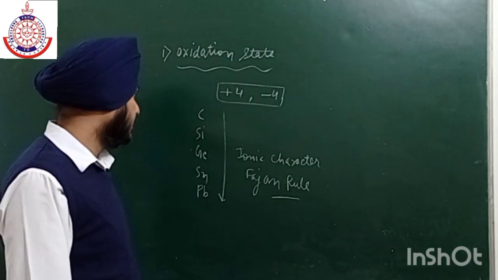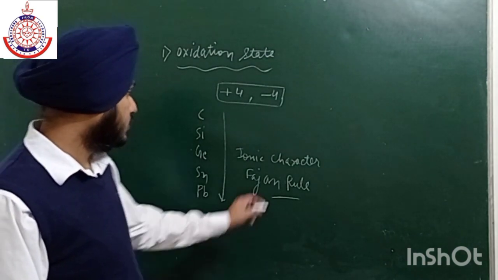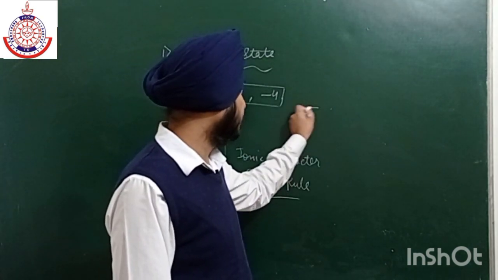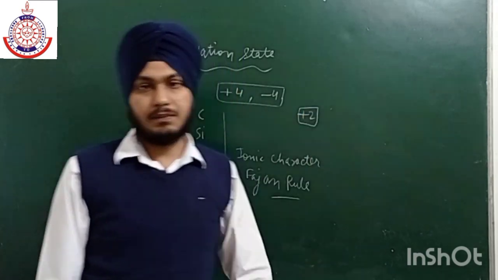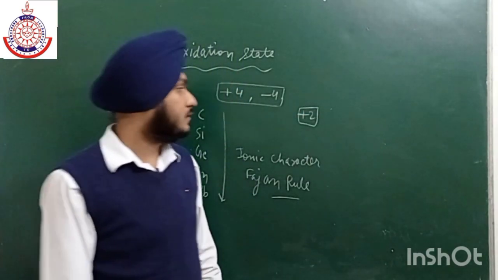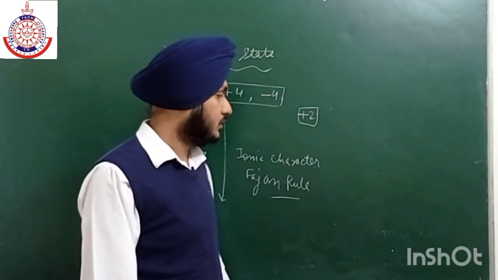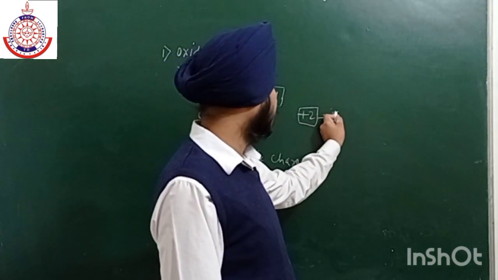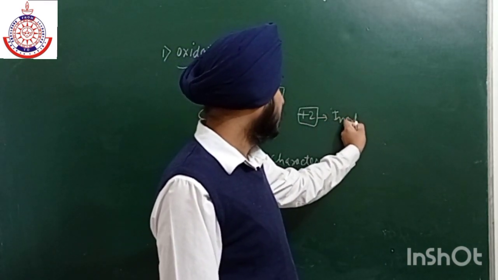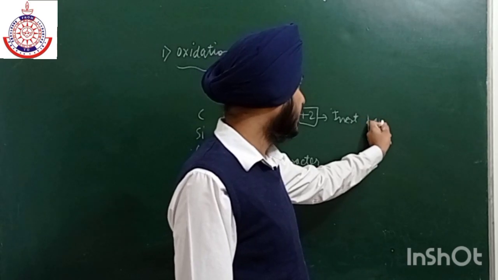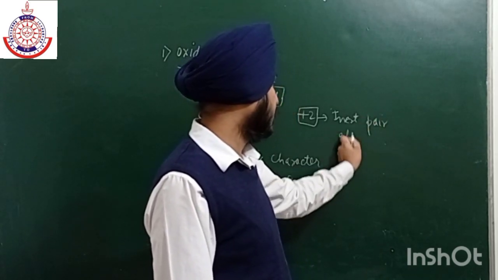And one more thing is there, they also have a tendency to show plus 2 oxidation state. Why do they show plus 2 oxidation state? Because of the inert pair effect. So everywhere something or other will come up here, that is the inert pair effect.